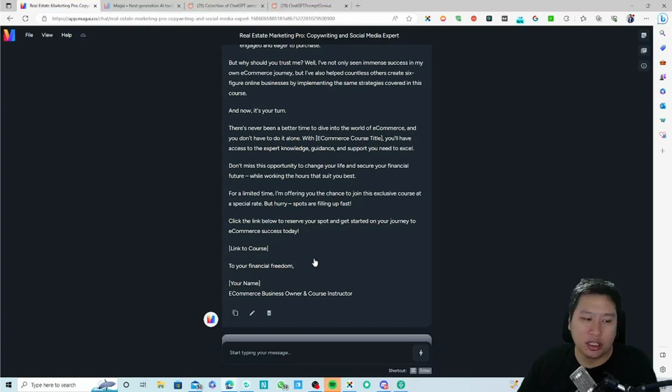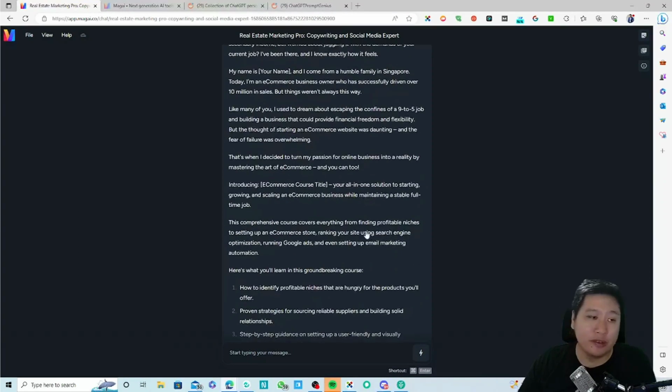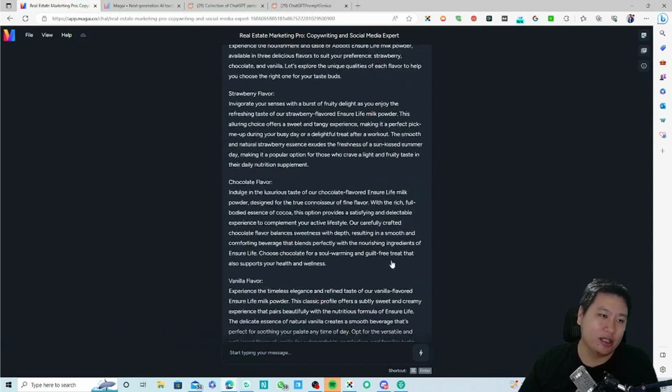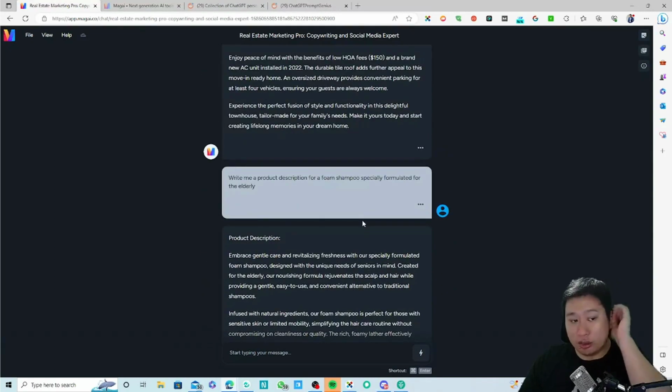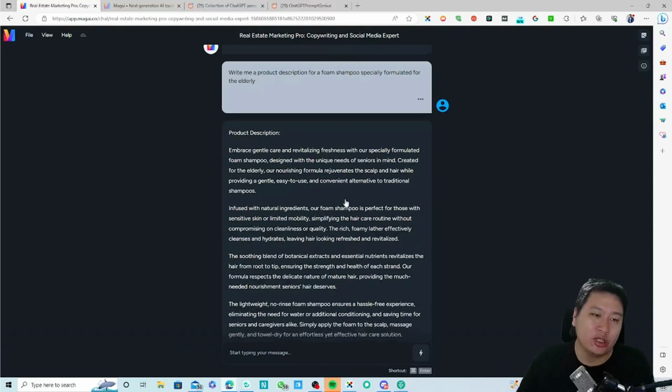Okay, of course I would think that this section could be improved as well with better inputs, and maybe if I break this up, I could get even better results, right? So I also tested this one which I thought was great, which is: write me a product description for a foam shampoo specially formulated for the elderly.